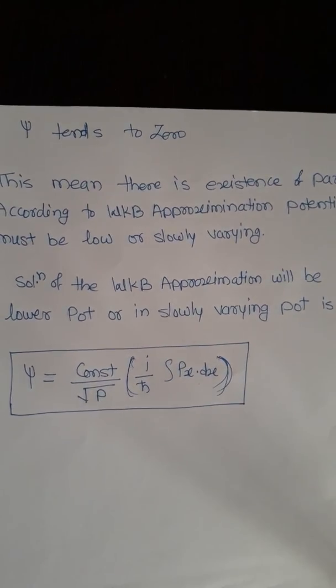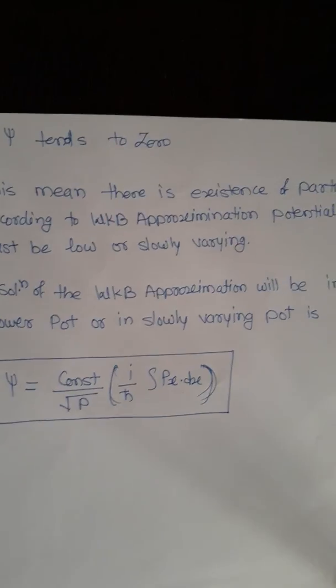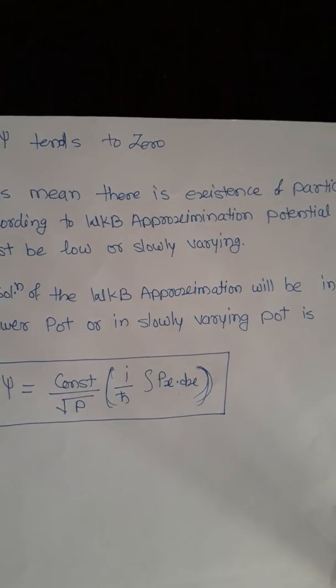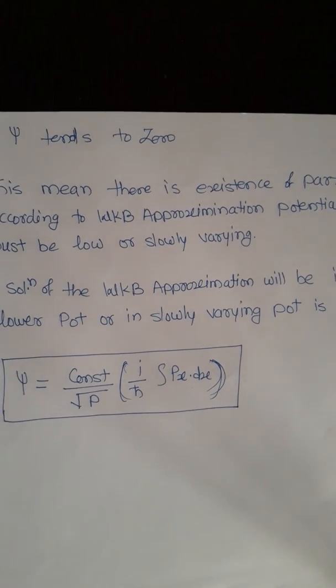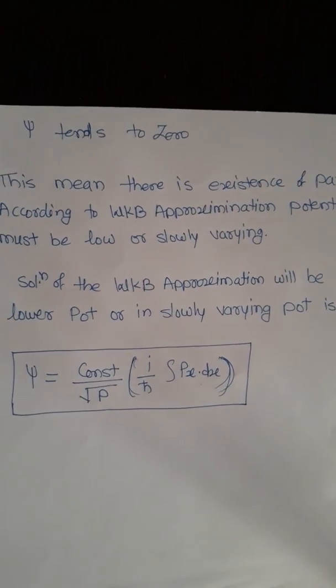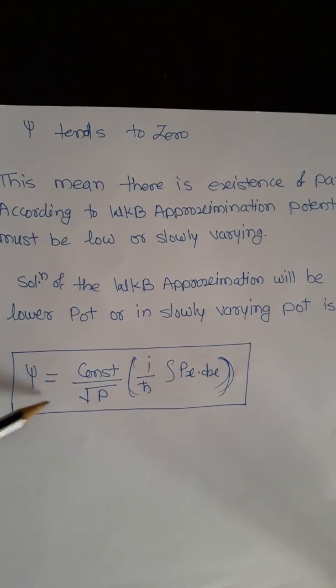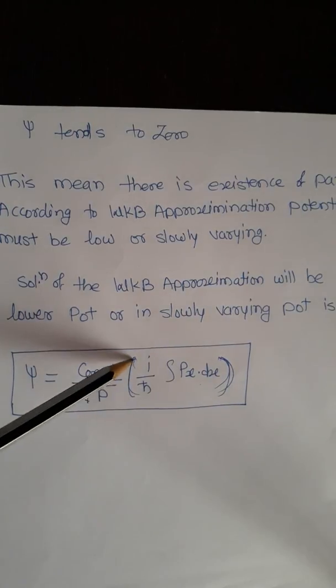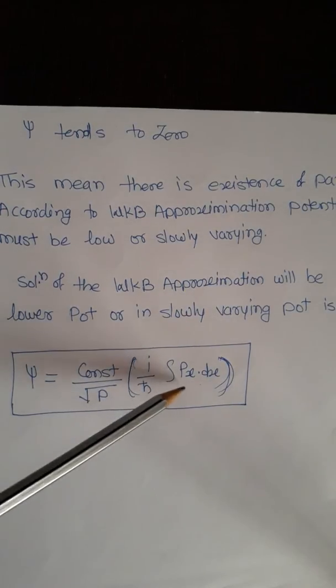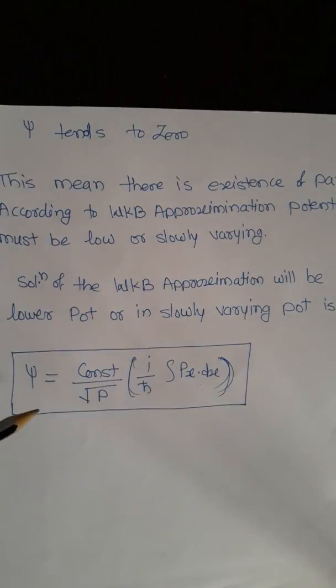According to WKB approximation, the potential must be low or slowly varying. When psi tends to 0, it shows that the potential must be low or slowly varying. So the solution of WKB approximation for a lower potential or a slowly varying potential is psi is equal to constant upon under root p, into e to the power i upon h cross integration of p of x dx. This is the final equation, or the solution of WKB approximation.